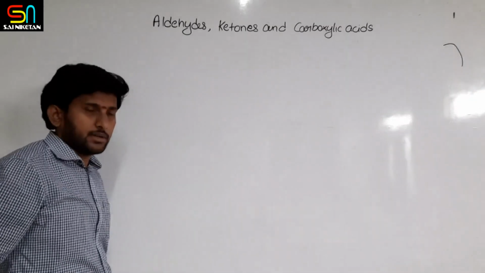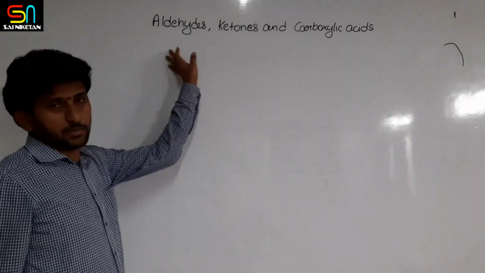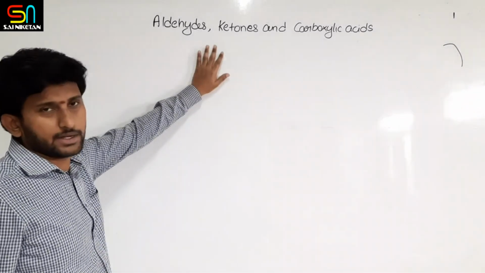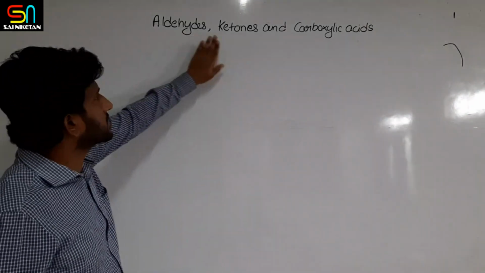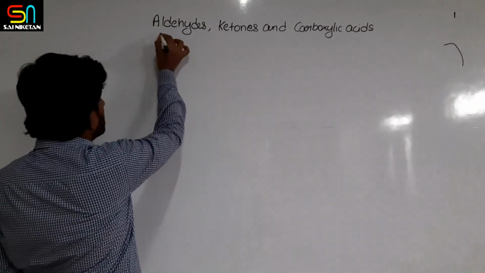So the next chapter under organic compounds containing carbon, hydrogen and oxygen is aldehydes, ketones and carboxylic acids.